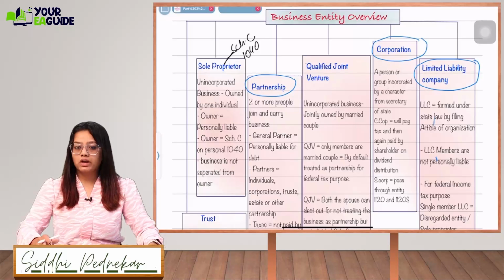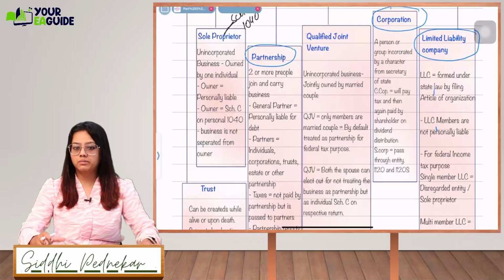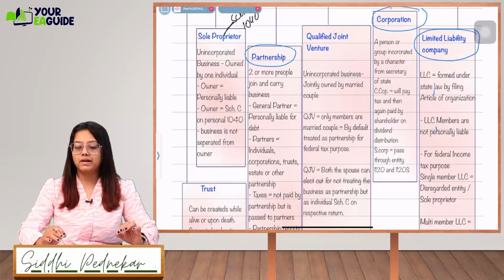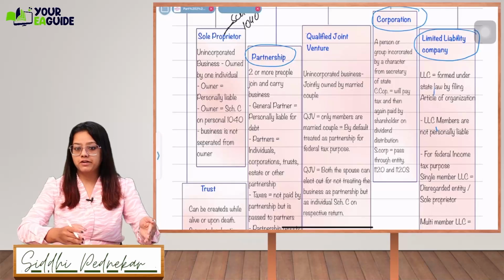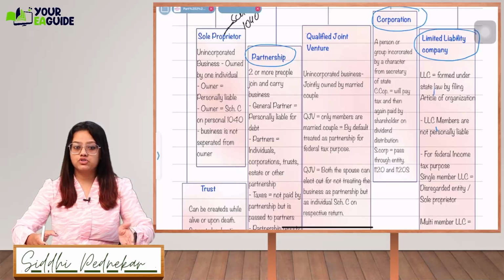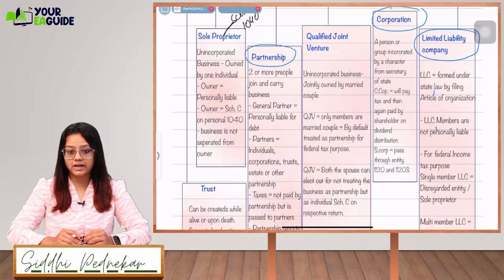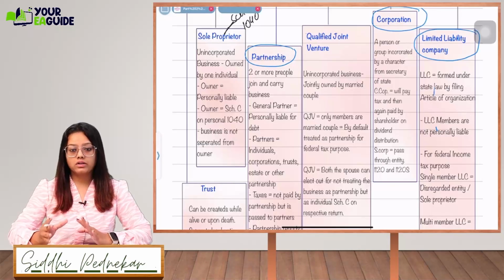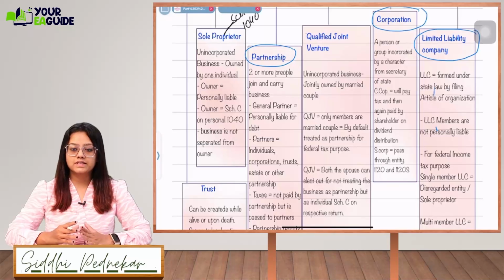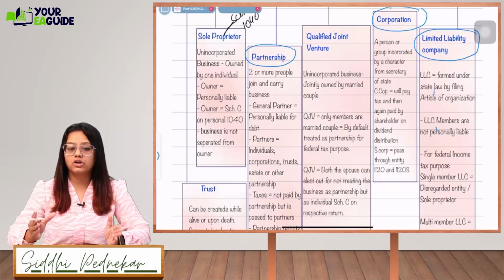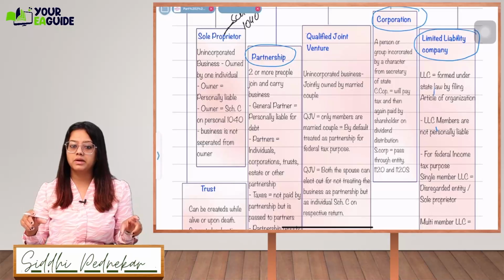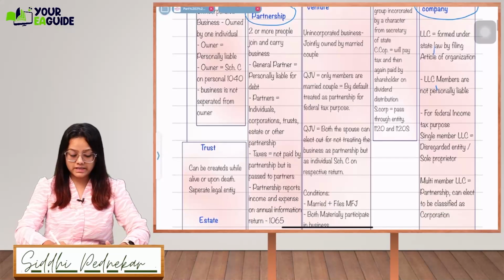So what do you mean by qualified joint venture? An unincorporated business which is jointly owned by the married couple. If a husband and wife are running a business together, they will be called a qualified joint venture. Now they have an option for the purpose of tax filing: either they can select themselves as a partnership firm, or they can include themselves as separate individuals and include their particular share of income in the Schedule C. Okay, so let's read what it is.